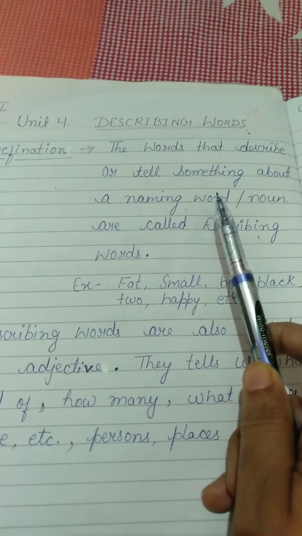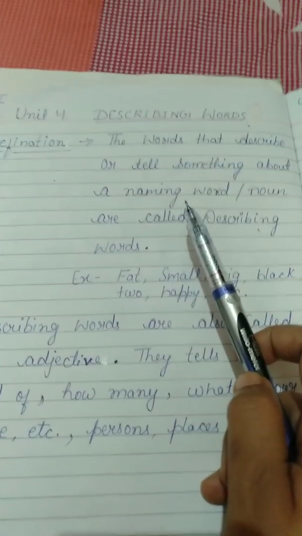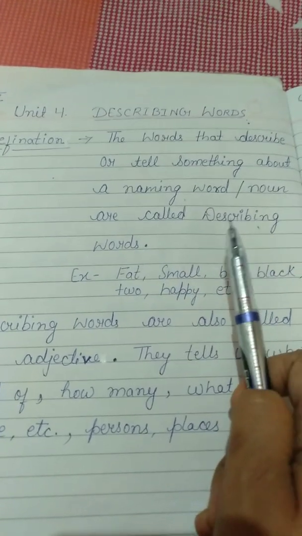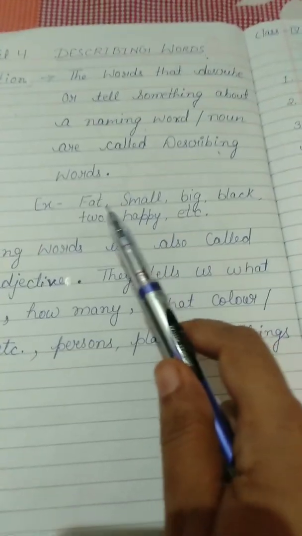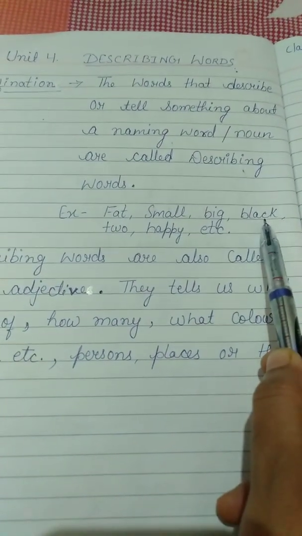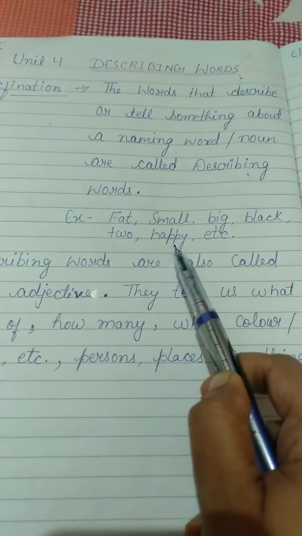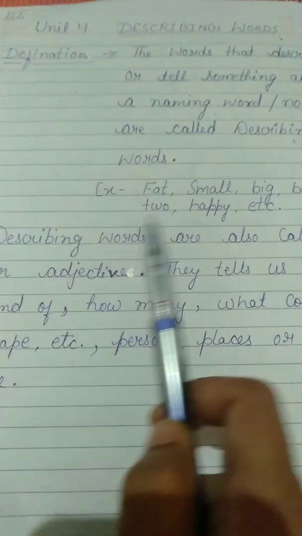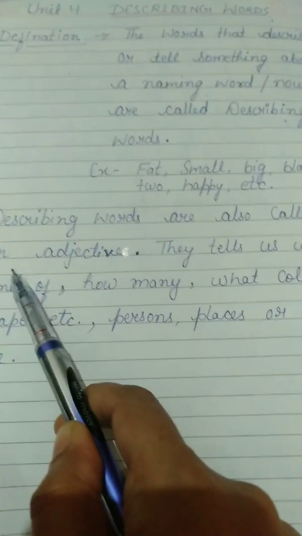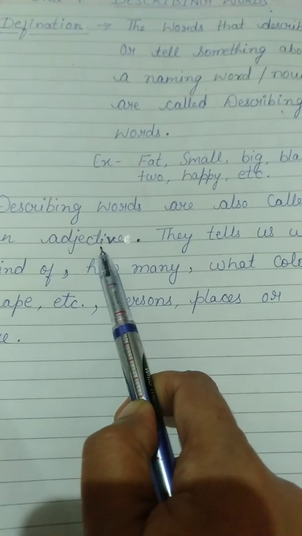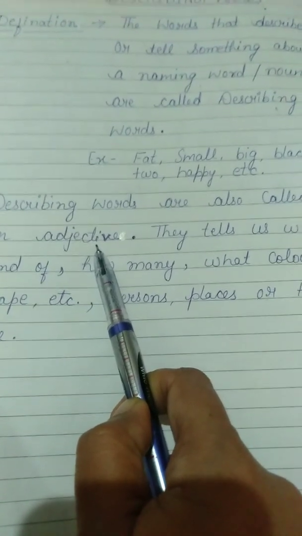So, the word that tells us something about a naming word, that word is known as a describing word. Okay? So, examples of describing words are fat, small, big, black, true, happy, etc. So, these are the examples. Okay? Now, see children, describing words are also called an adjective.